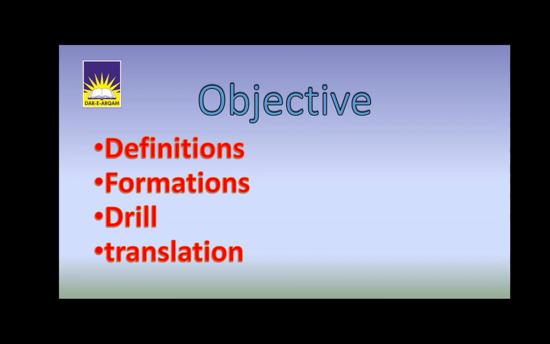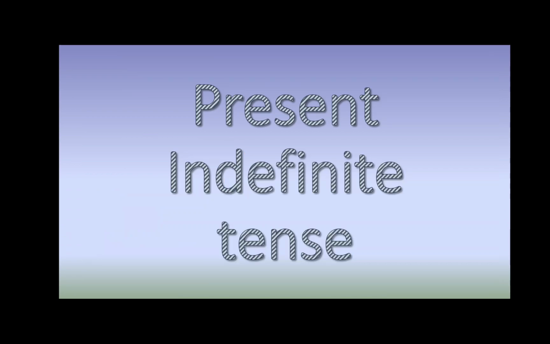In this lecture, we will learn how we can identify through translation which kind of tense we'll use in the translation. We will also revise the definitions of both tenses, the formations of simple, negative, interrogative sentences, and we will do the drills. Okay, so let's start with the present indefinite tense.